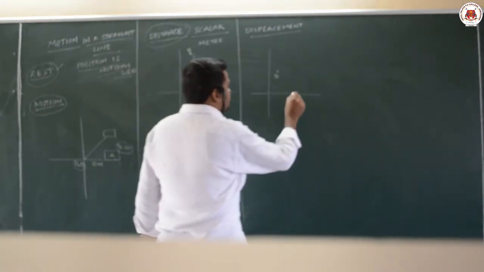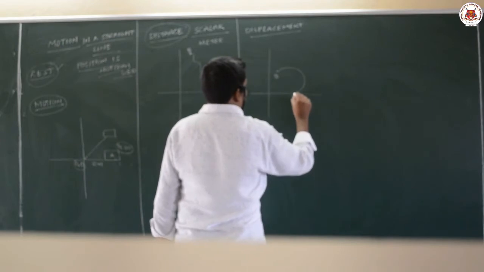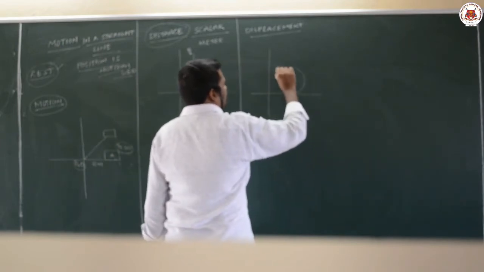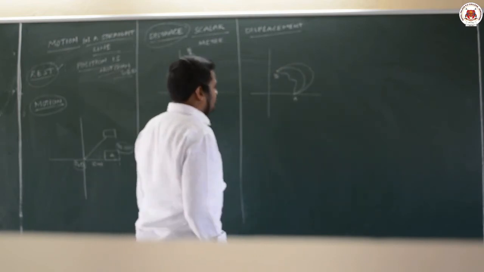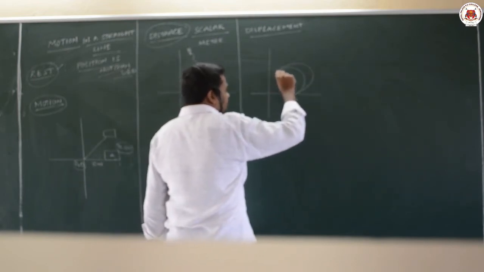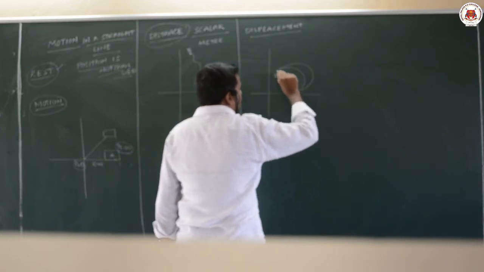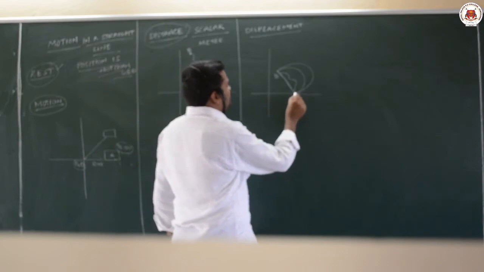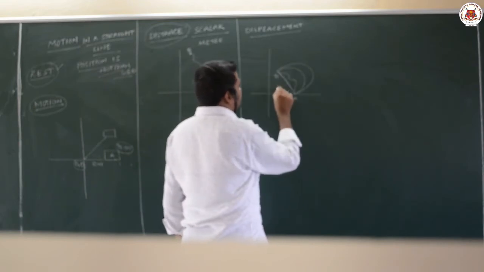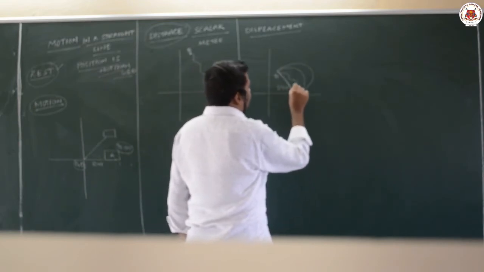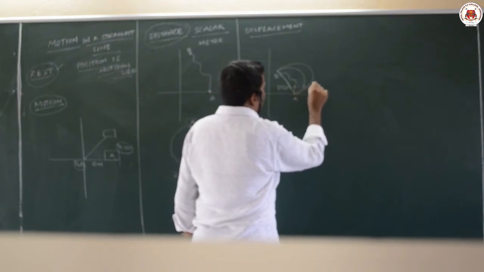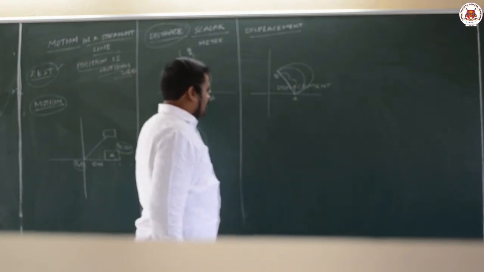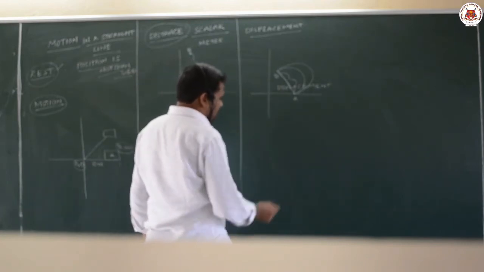It can go like this, or it can go in a zigzag manner like this. But the shortest line joining the initial position to the final position is called displacement. Displacement is nothing but the shortest distance between the 2 points. You just have to see the positions and join them.